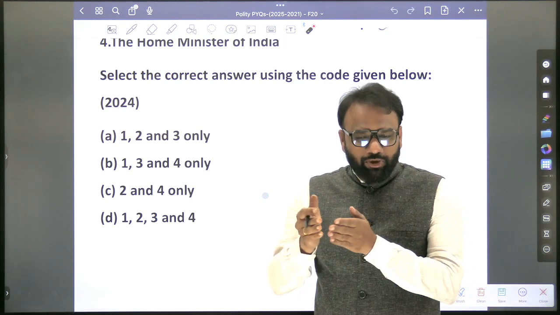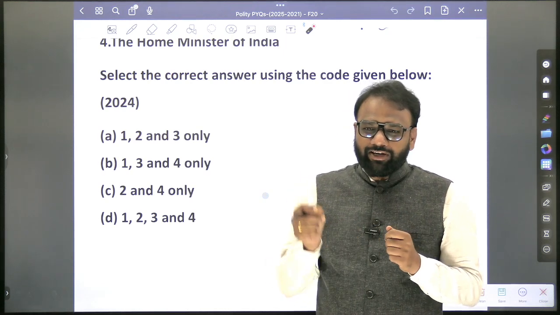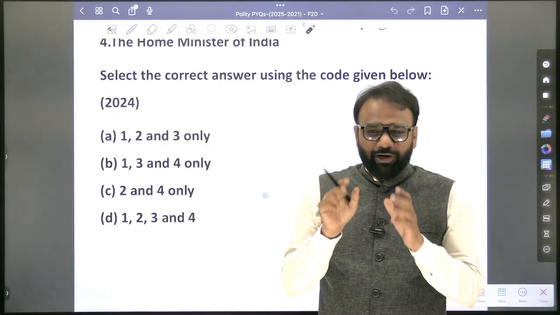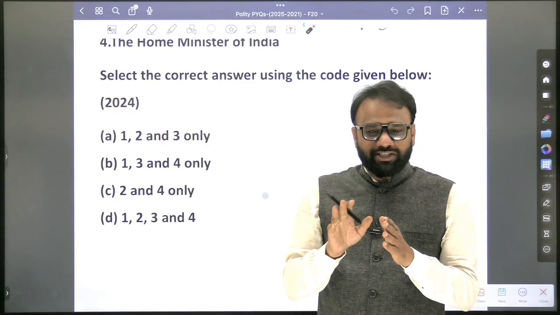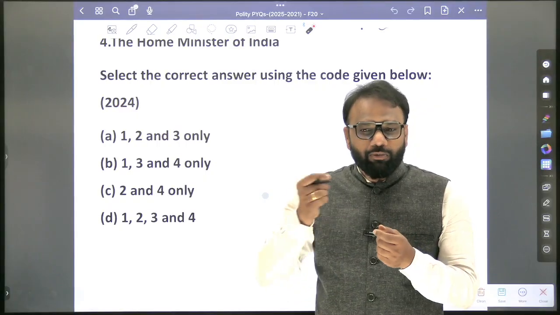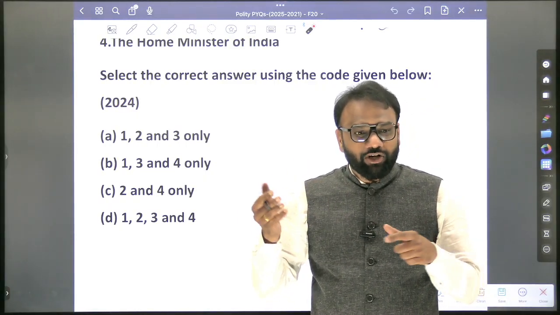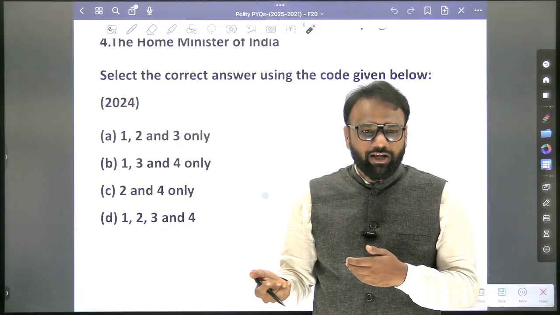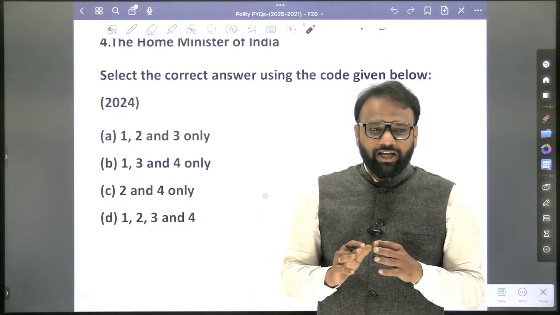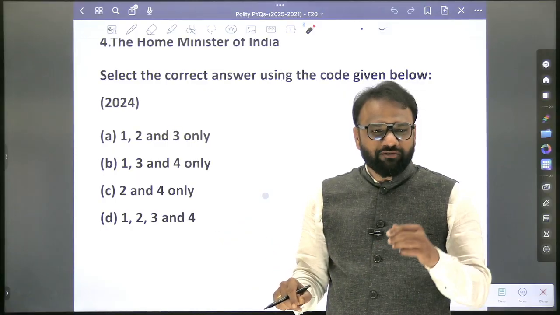See, in the Lakshmikant book itself, when you are reading, you have seen the composition of zonal council. But when it comes to Northeastern Council, you have just confined your preparation only to the information they have given. But out of curiosity, if you had explored more, if this is the composition of zonal council, then what is the composition of Northeastern Council? If you had explored, you would have clearly got to know who will be the member. Governor will be the member and Home Minister will not be the member.